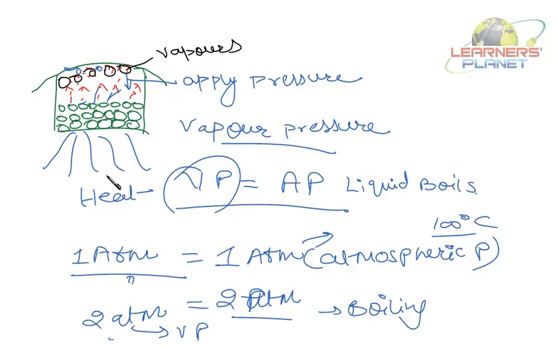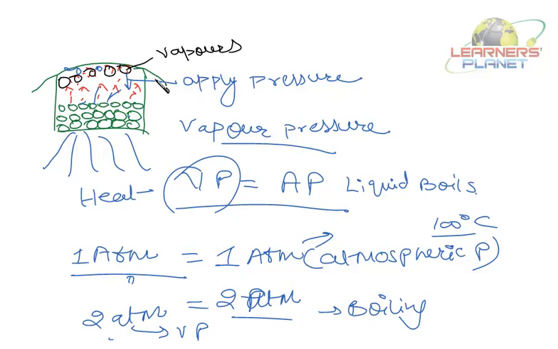Do remember, I'll repeat this. When a liquid is heated, the heat energy supplied accumulates as potential energy. The more energy is supplied, the molecules start moving. When more energy is supplied, the potential energy increases, which changes into kinetic energy. The molecules start vibrating at a faster rate. The molecules then overcome the intermolecular force of attraction. They leave the surface and go up as vapors.